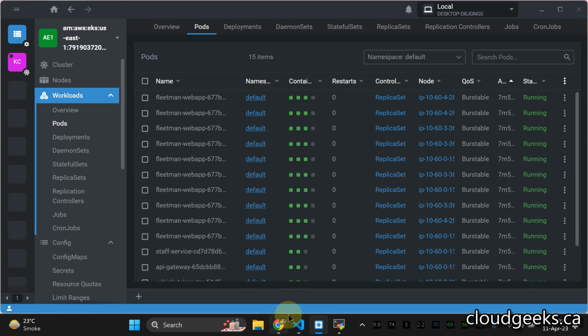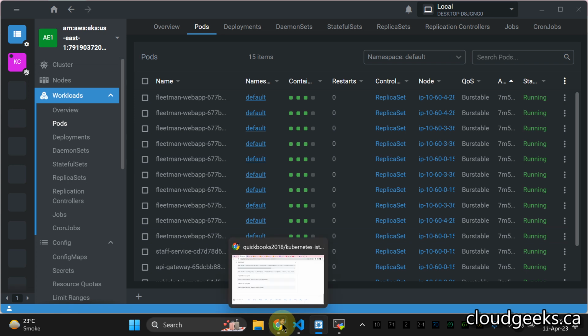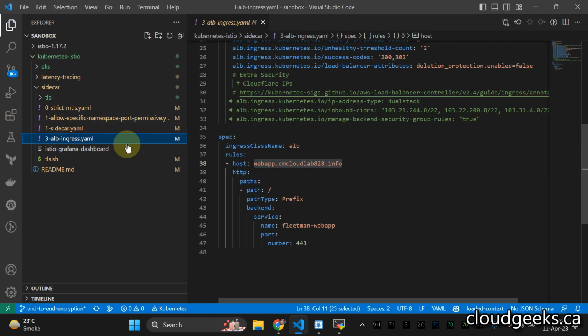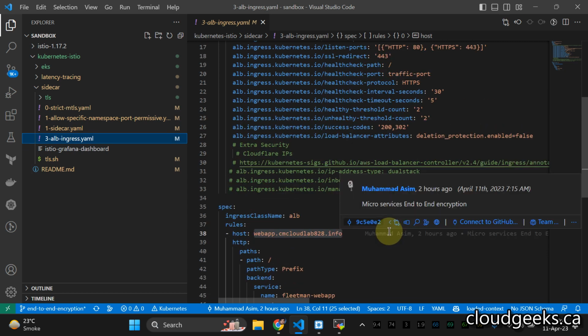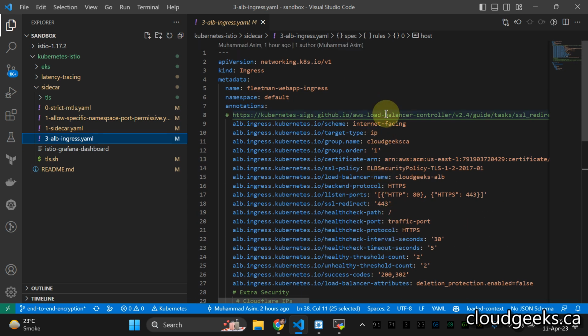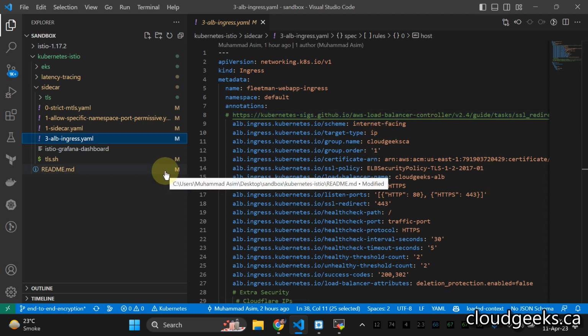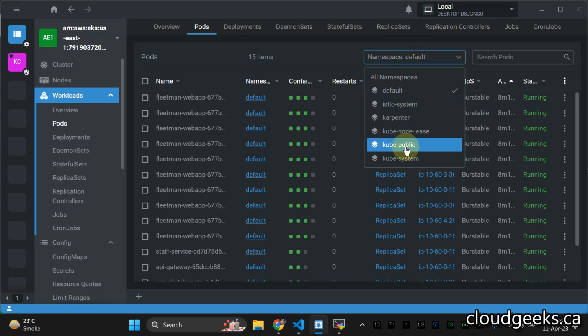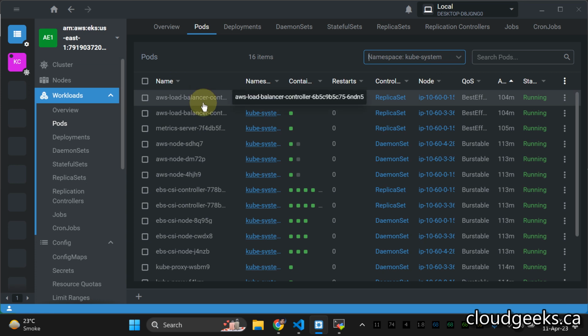So what we are going to do now is apply the ingress.yaml. So let me close that part. We are going to use the ALB ingress, because we want the application load balancer, just as we normally do our ingress setup. For that, we need to already have the ALB ingress controller available. I've already covered that; you can simply do it with the EKS Blueprints. In past videos, I've covered that.